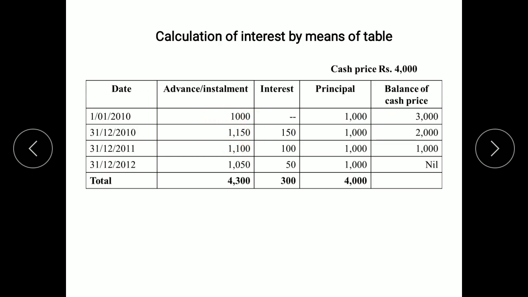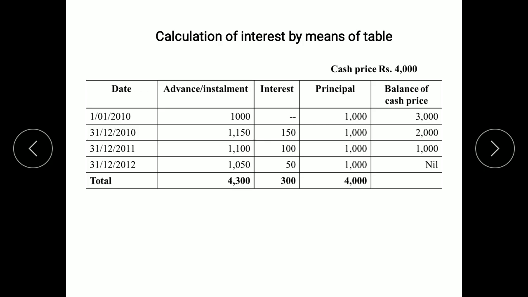1000 plus 150, 1150. Balance remaining 3000 minus 1000, 2000 is the balance of cash price. Next, at the end of second year, we have written this amount 1000. We need to calculate the interest. Interest will be calculated on the balance of cash price, that is 2000. 5% comes to 100. Now the installment amount will be principal plus interest, that is 1100. So balance of cash price will be 2000 minus 1000, remaining 1000.